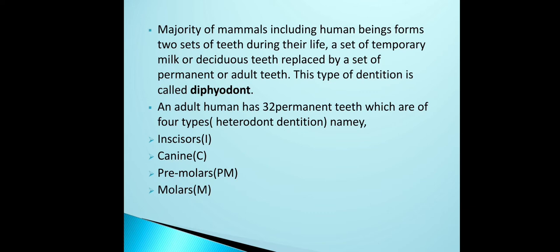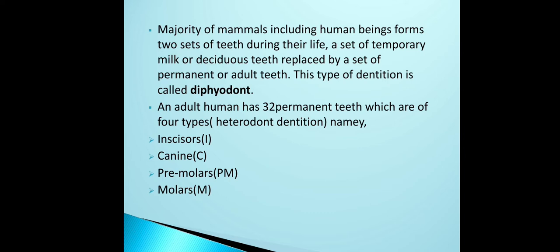The teeth which arise after 6 years old are permanent. The teeth which arise soon after we are born are called temporary teeth. In the case of human beings, and most mammals, during their lifetime they have two sets of teeth. What are those two sets?